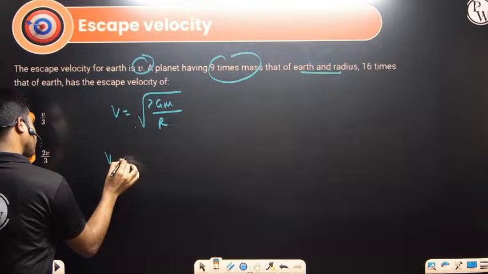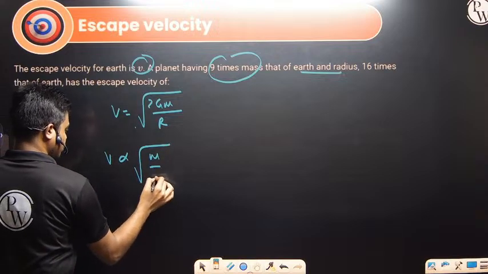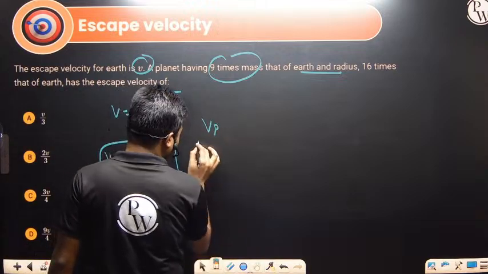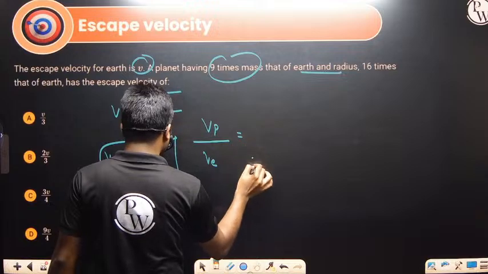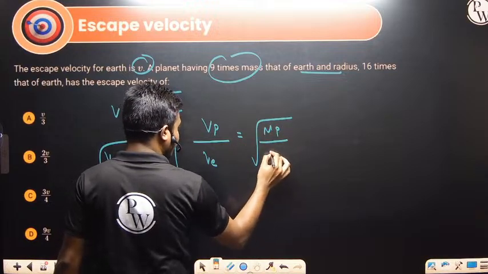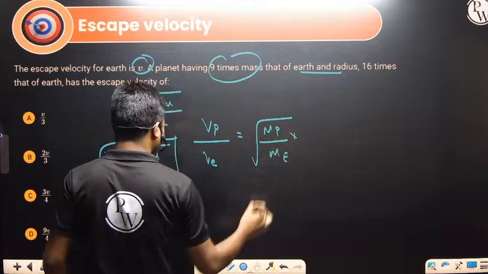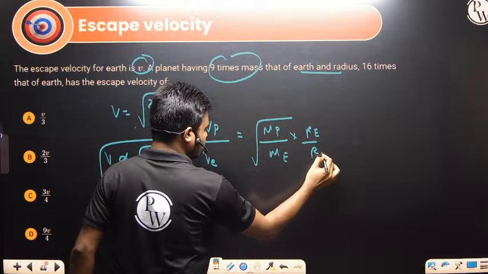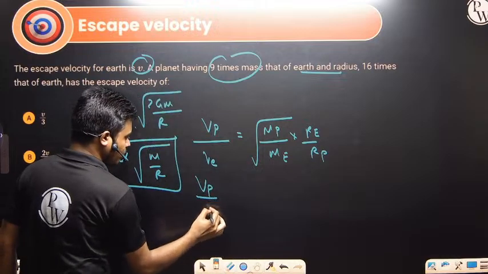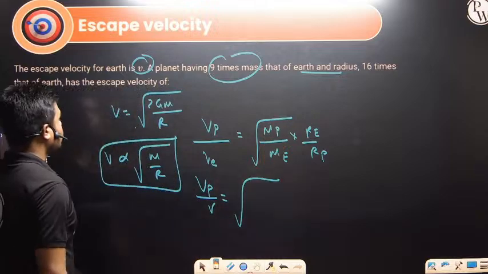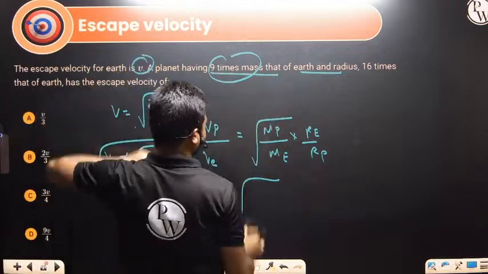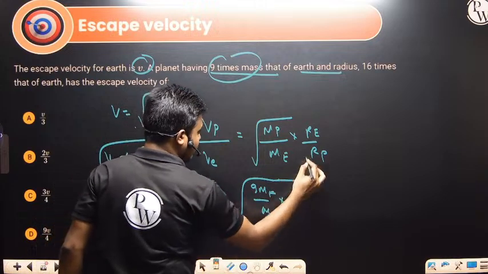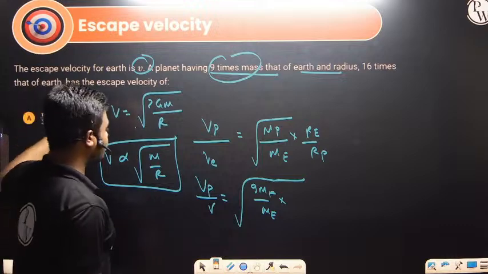So V is proportional to root of mass divided by radius, right? So the escape velocity on the planet relative to the earth is given by root of the mass of the planet by the mass of the earth, multiplied by inversely proportional to radius, so this will be the radius of the earth divided by the radius of the planet. So solve this. Vp by V is equal to root of how many times? The planet has 9 times the mass of the earth, so 9 Me divided by Me on this side. How much radius? Radius is 16 times that of the earth.